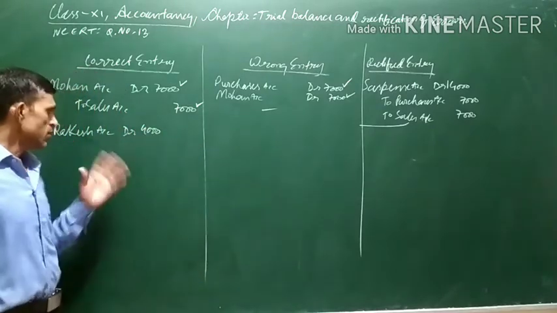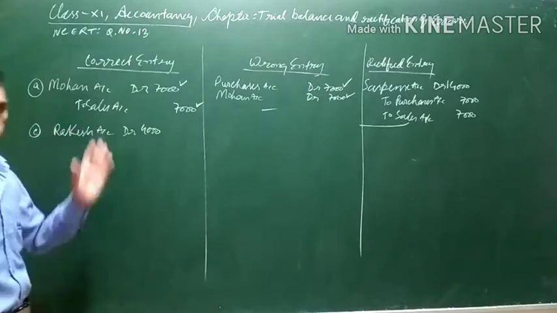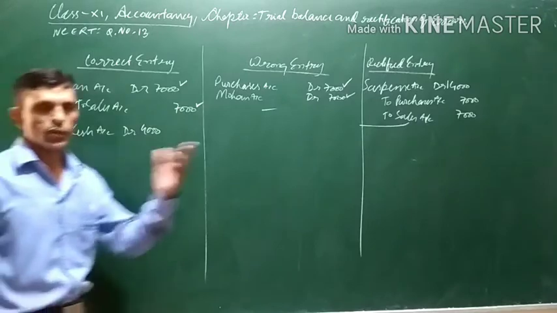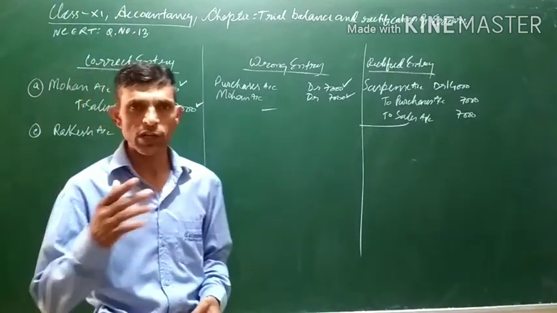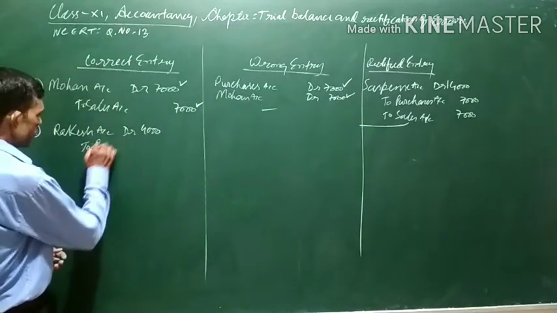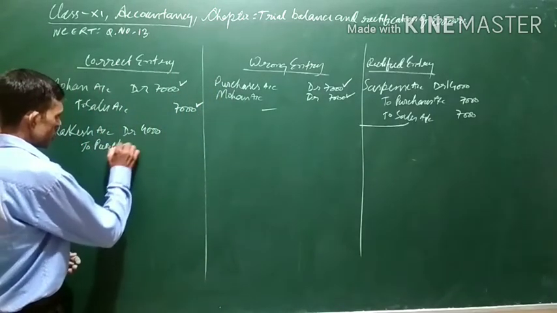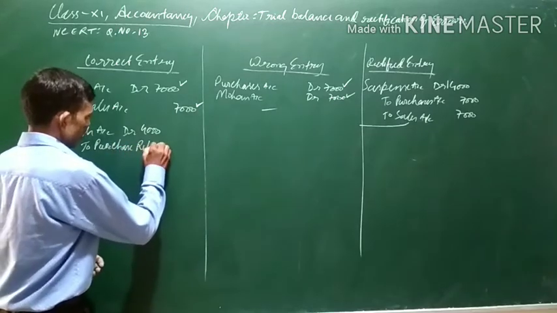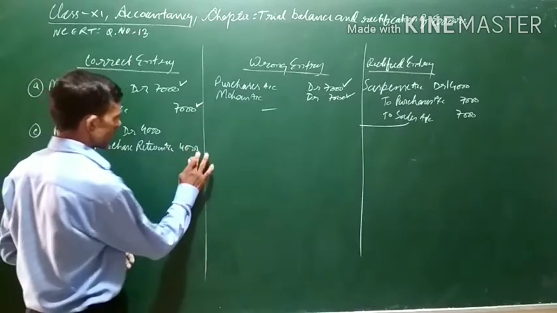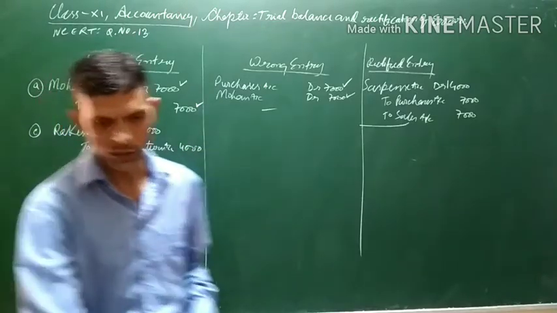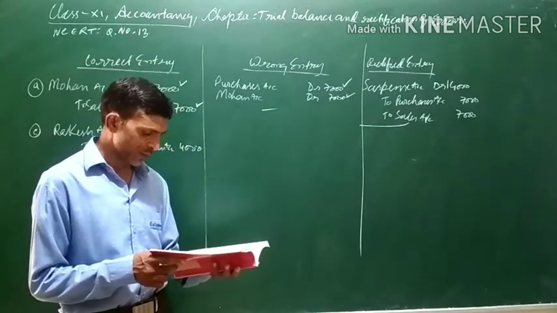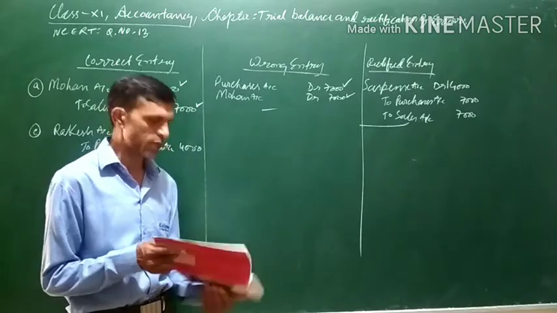Goods have been returned to Rakesh. It means this is a purchase return, because whatever we are returning has been purchased. So the credit will be to purchase return account. To purchase return account 4,000. This is the correct entry. Now let us see the next full sentence. Goods returned to Rakesh 4,000 were recorded in sales return book.